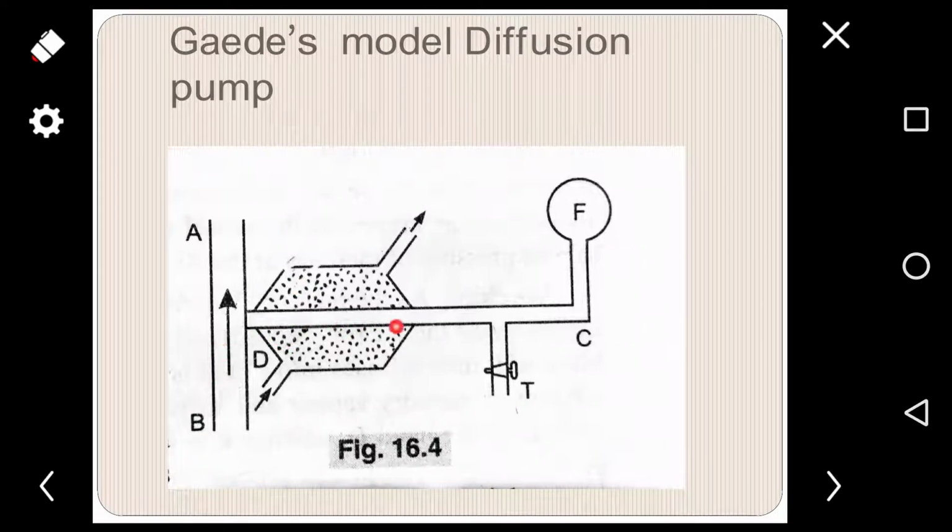If the vapor goes along DC, due to the cooling effect it liquefies and this liquid is then transferred to the boiler.